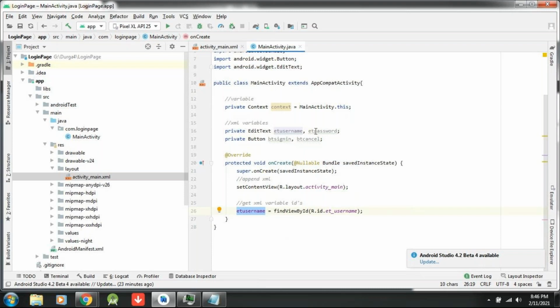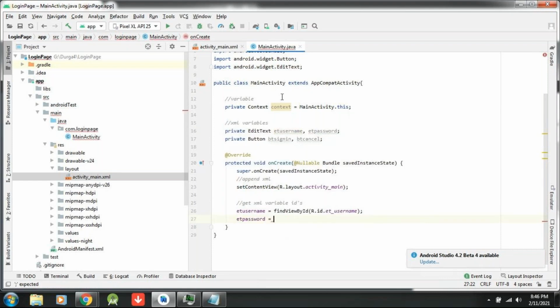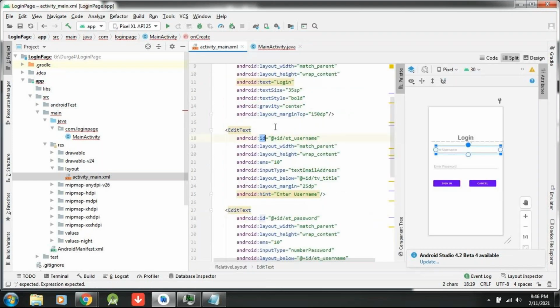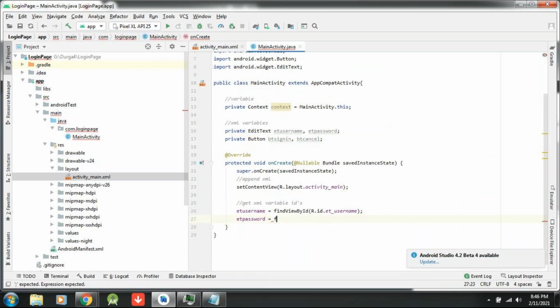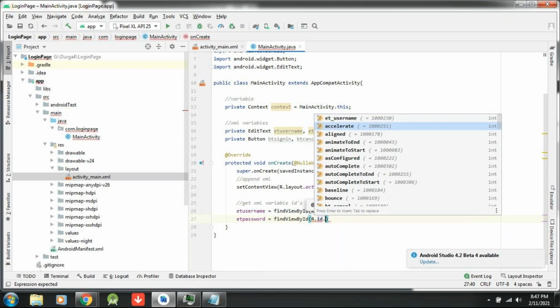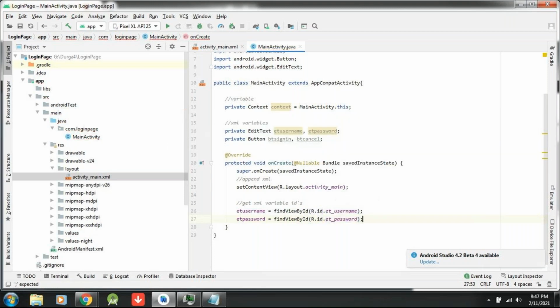Next, what is password I have to write? Try to tell me here. ET password. What is this password? It is a kind of edit text, so you can find view by ID ET underscore password. Let me write findViewById, R dot id dot ET underscore password. You no need to type everything, it will come. Edit text I have taken.